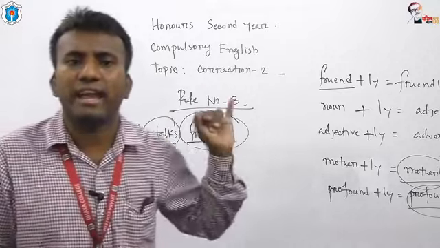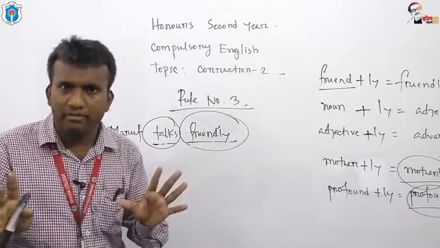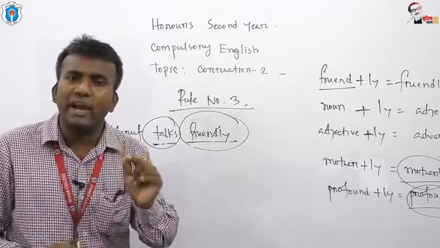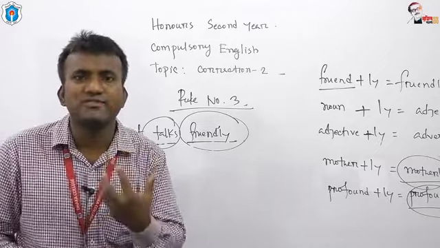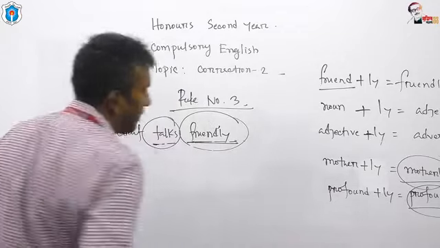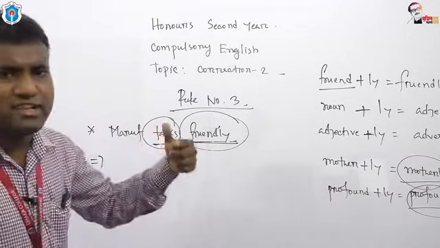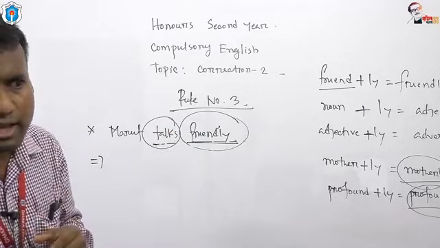How can we make it correct? If we need an adverb, and if the ly added word becomes an adjective, what is the instrument to make the sentence grammatically correct? Look here, friendly cannot be taken. In the place of friendly, we have to use a phrase. And what is the phrase?